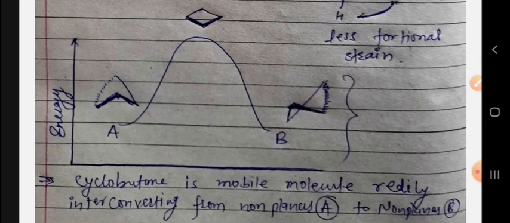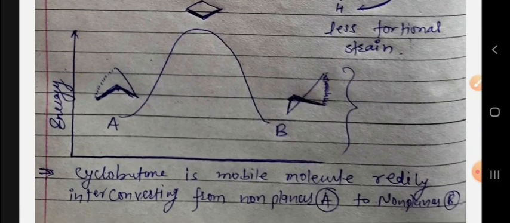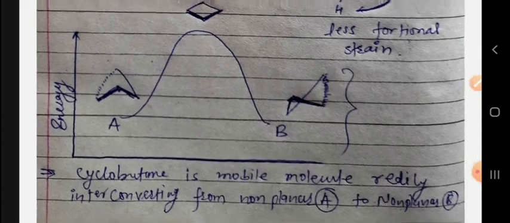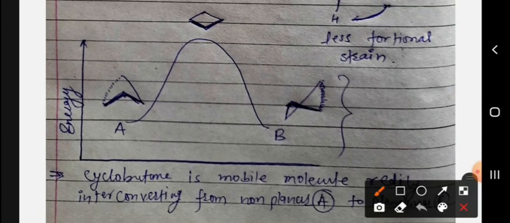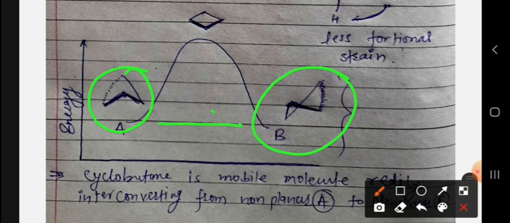Cyclobutane is a mobile molecule, rapidly interconverting from non-planar A conformation to non-planar B conformation, very easily.